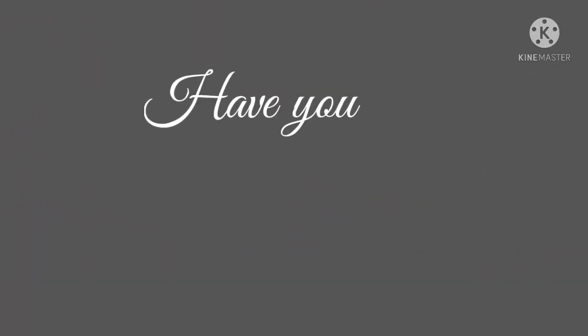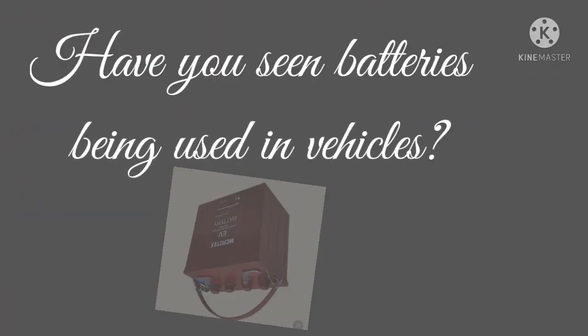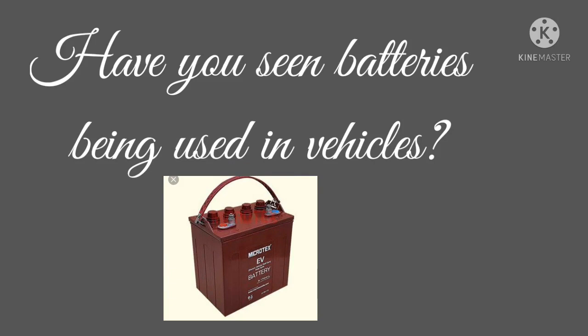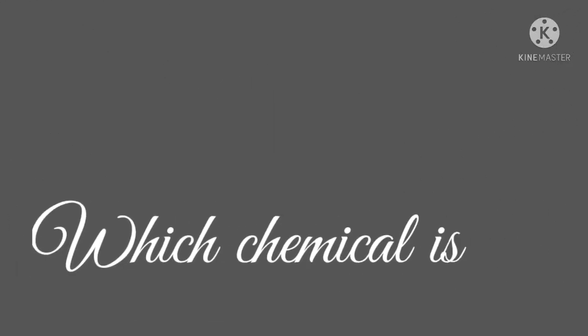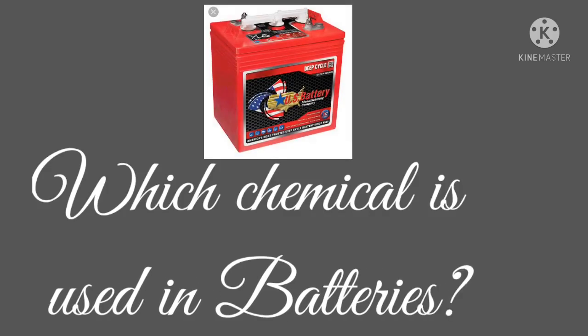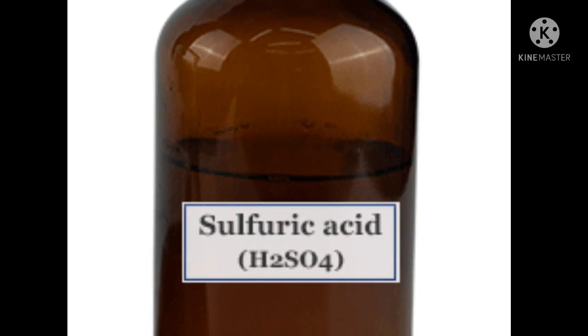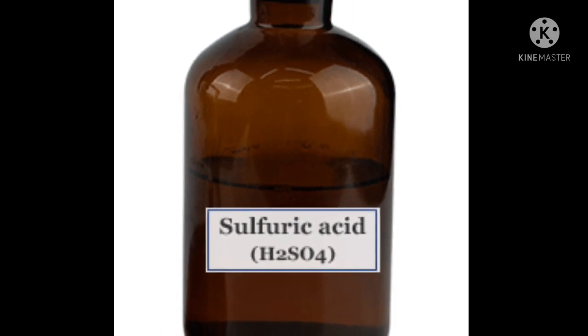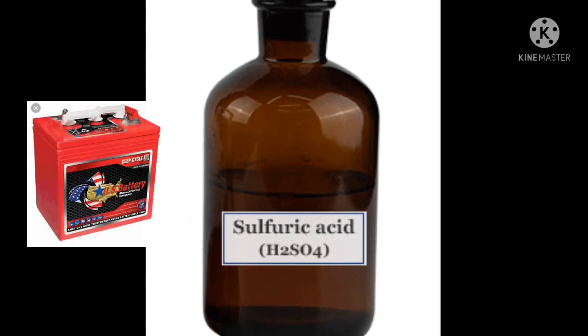Children, have you seen batteries being used in vehicles? Yes, of course. Which chemical is used in batteries, children? Let me explain. Sulfuric acid is used in batteries.